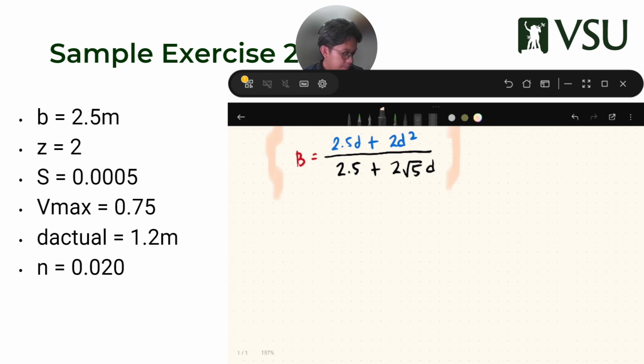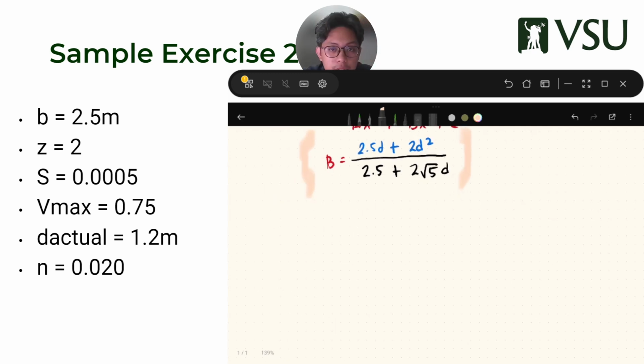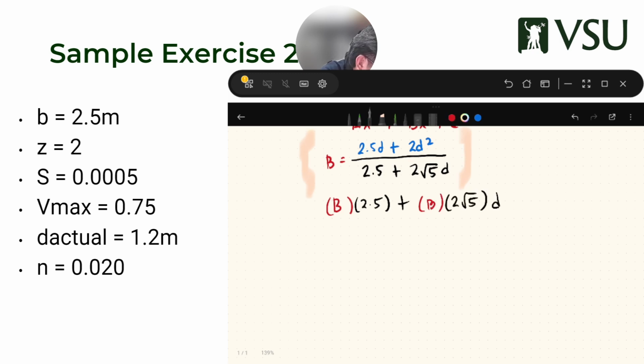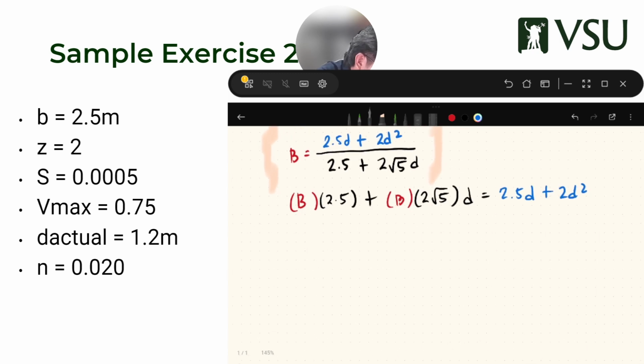Okay, so let's begin. I'm gonna first cross multiply. That gives me b quantity 2.5 plus b 2 square root 5 b equal to the numerator. Okay.